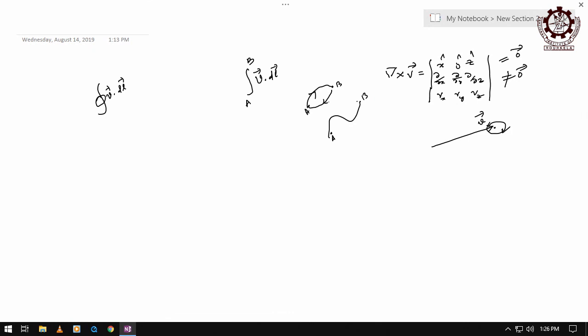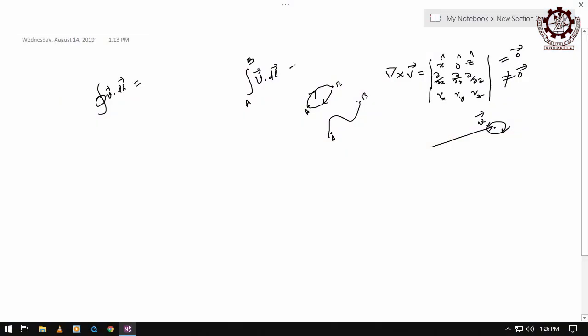Then what is the value of this integration? Integration of a vector field over a closed path. How much are you expecting? Is it having any finite value or zero value? Finite value, how and why?